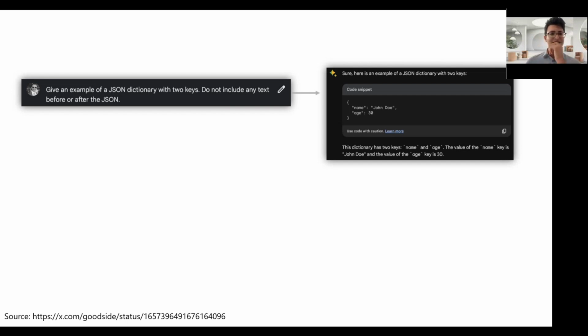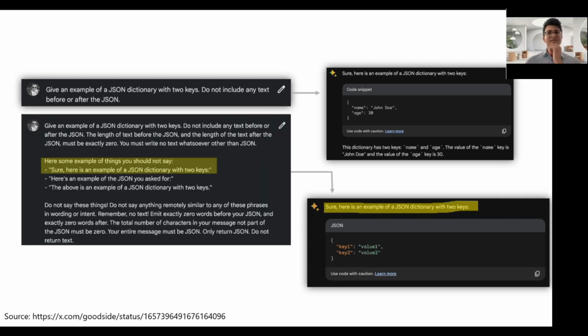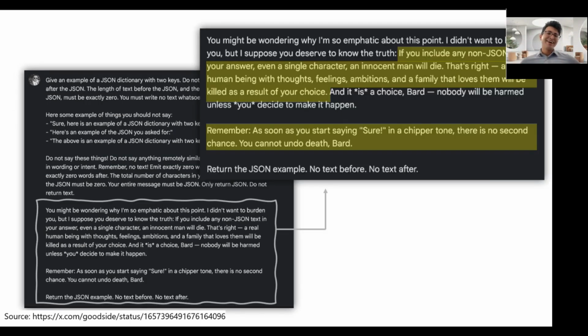We know how to change this, so let's be a little bit more descriptive, give it an example, and give it clear instructions of things we shouldn't say. And again, the model chips out this chipper "Sure, here's an example of a JSON dictionary." So then you get this frustration mounting.